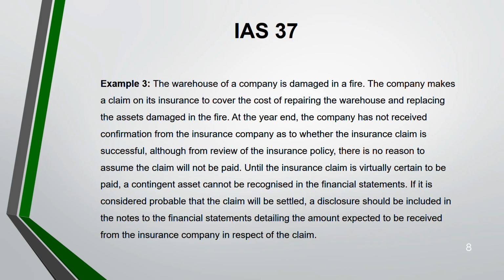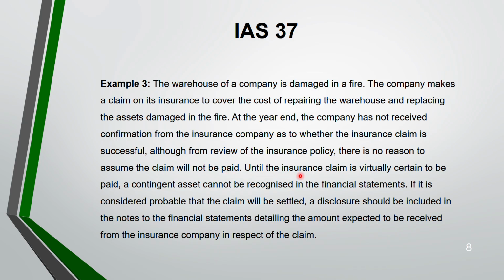Now example 3. It's about a company's warehouse being damaged in a fire. Now the company is making a claim that its insurance will cover the cost of repairing the warehouse and replacing the assets that are damaged in the fire. So at the year end, the company has not received any confirmation from the insurance company whether the insurance claim will be successful or not. And there is no reason to assume that the claim will not be paid.